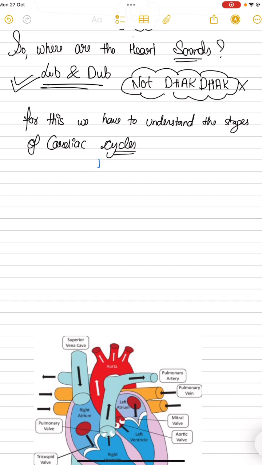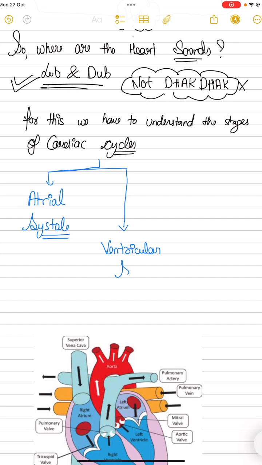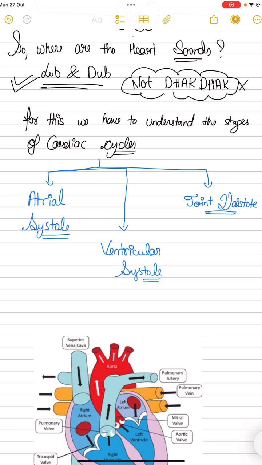So we have 3 phases of the cardiac cycle, in which the first phase is atrial systole. The second one is ventricular systole. And the third one is joint diastole.